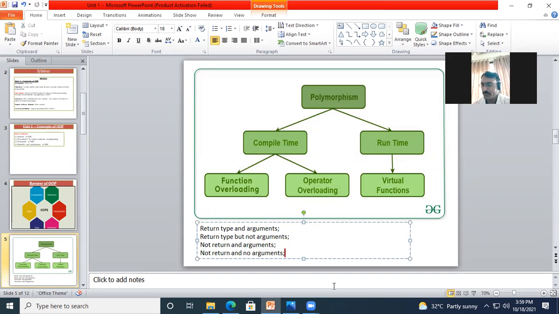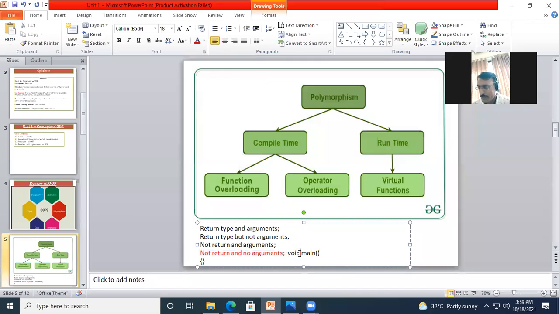Mostly you may have seen this as void main with open and close brackets, and here the body of your main function. Void is the return type which will not return anything, main is the name of your function, and the brackets indicate the arguments. As it is blank, it will fall under this fourth category.